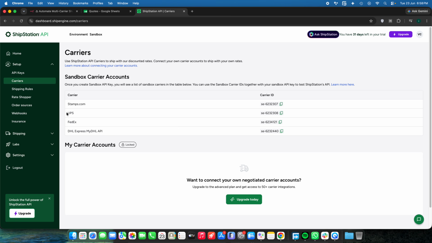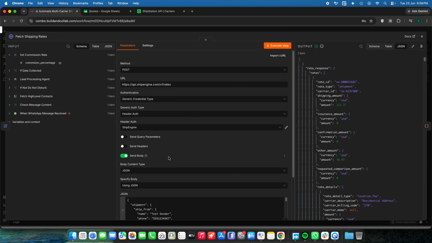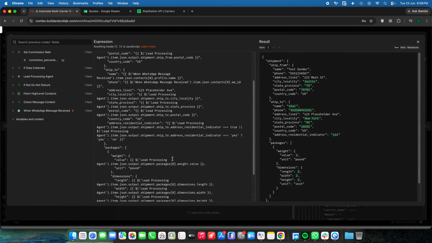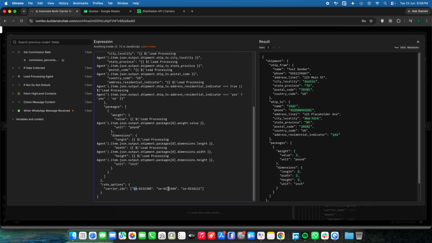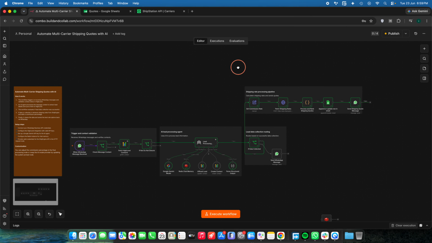Currently I am just in sandbox. So I simply grabbed the UPS, FedEx, and DHL carrier IDs. You can simply replace them right here, so that for every single query we will get the shipping rates from those carriers only. Okay, so just make a note of these things.